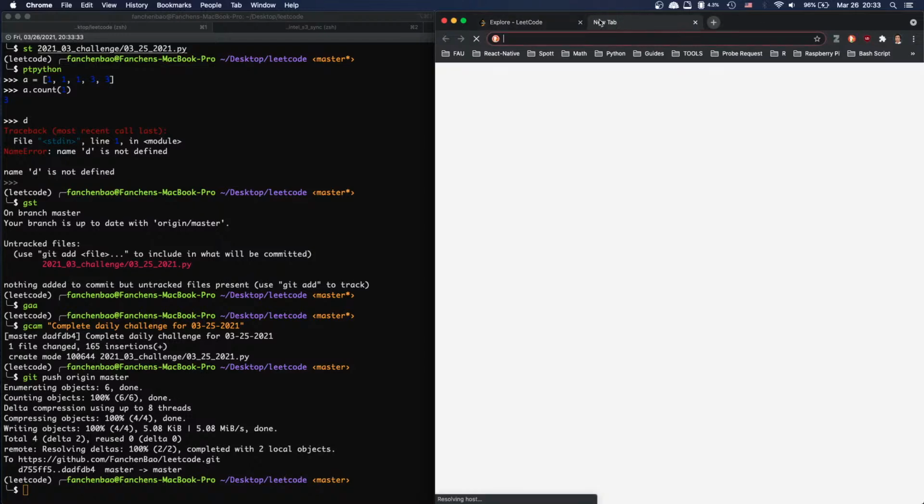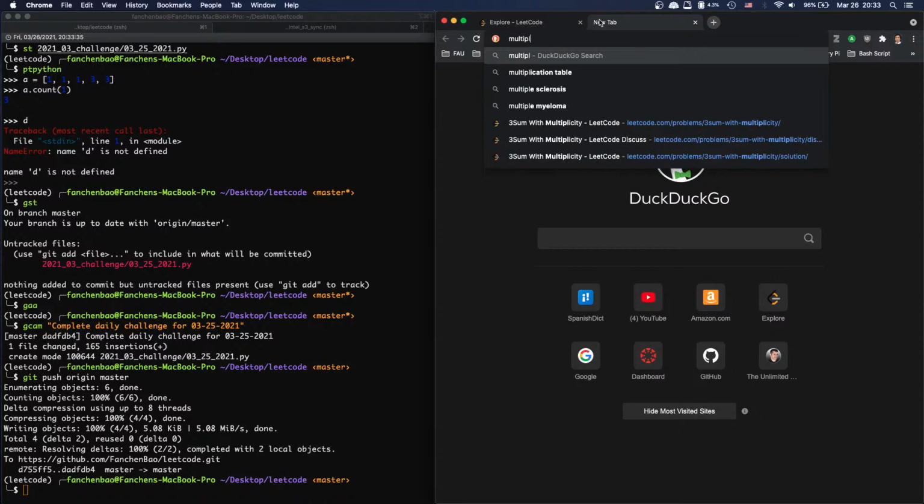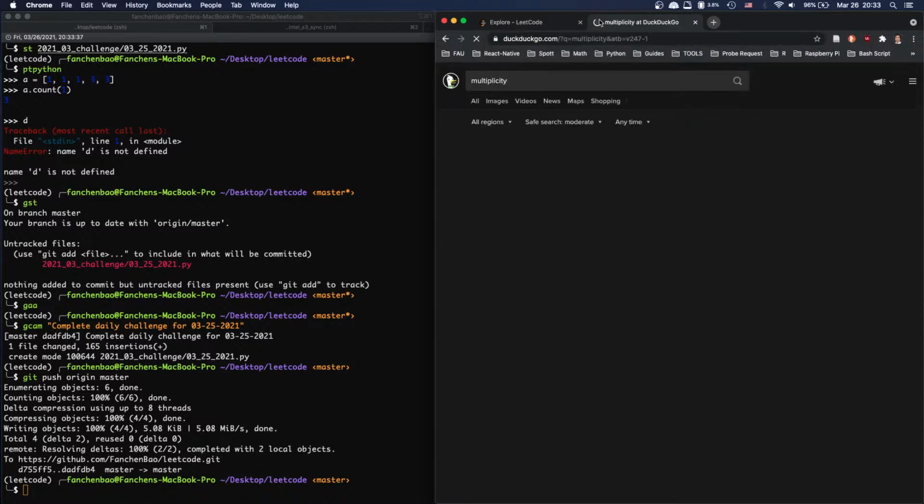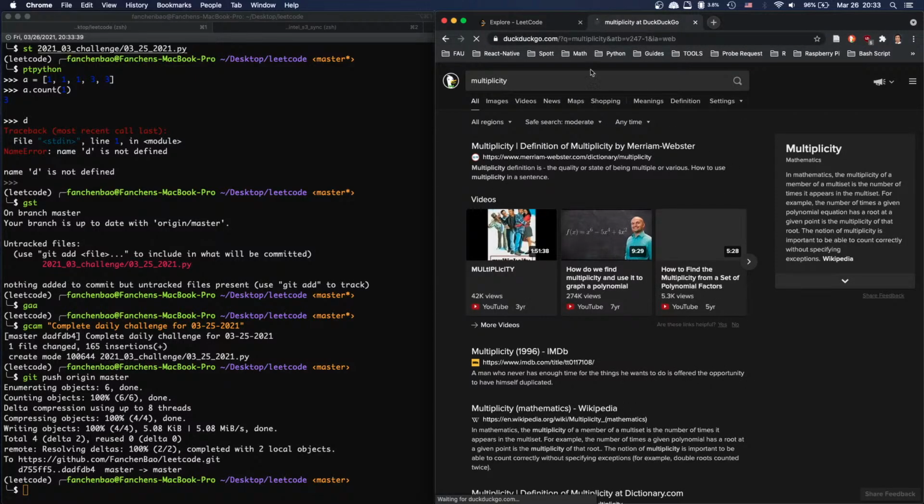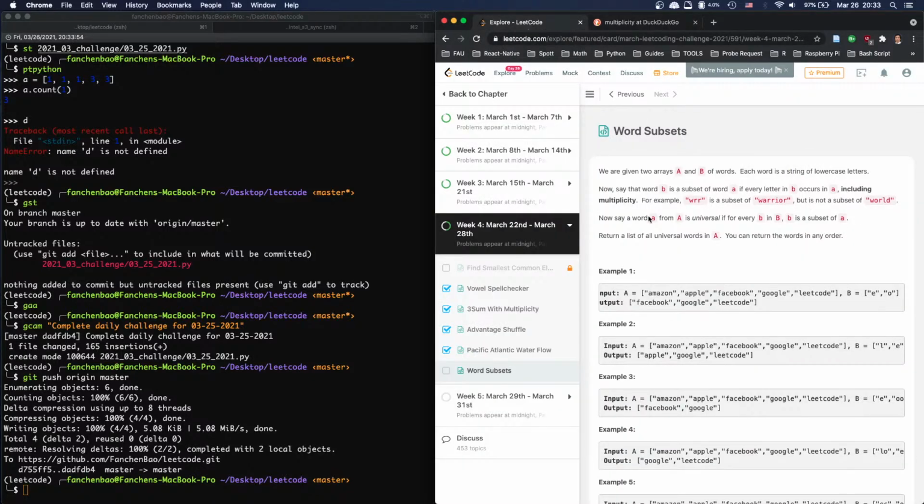Let's check multiplicity. It means the quantity of multiples. If a member of a multiset appears a number of times in the multiset. So it means it can appear multiple times. I think that's what it means.